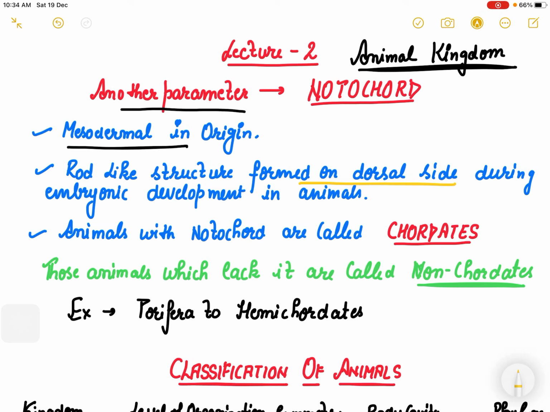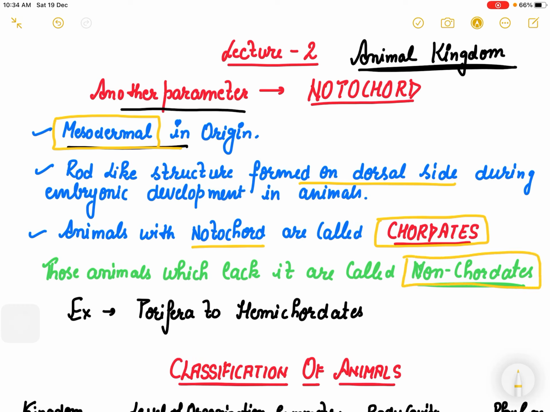Dorsal, we know, is the back side during the embryonic development, but you have to be very particular about its origin, because these small points are important for your objective questions. So notochord is mesodermally derived, and those animals which have this structure, notochord, are called chordates. But those animals which do not have this rod like structure on their dorsal side are called non chordates.